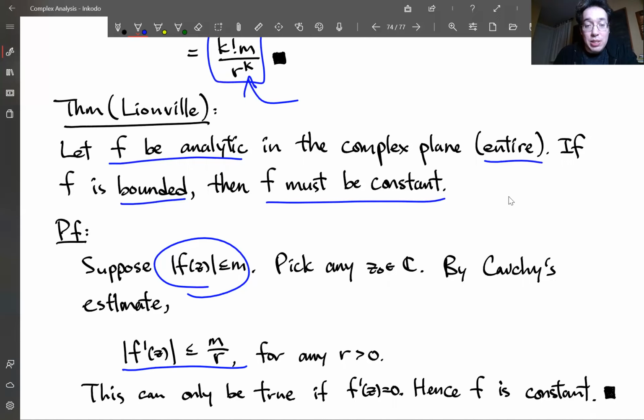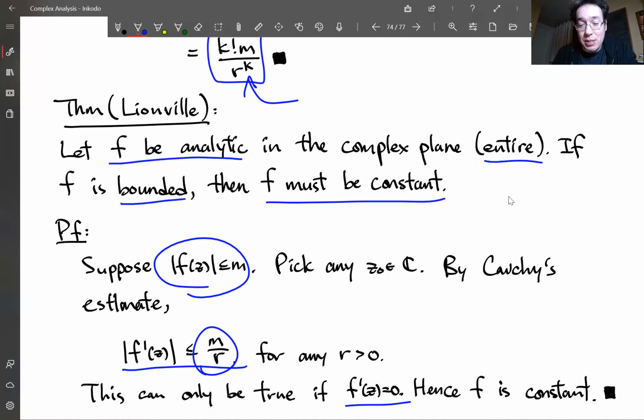This estimate holds for any radius whatsoever because it's an entire function. So just knowing that m is a fixed value, we can make r as large as we want. So the only way this could be less than or equal to m over r for all positive r is if the derivative was 0 to begin with.